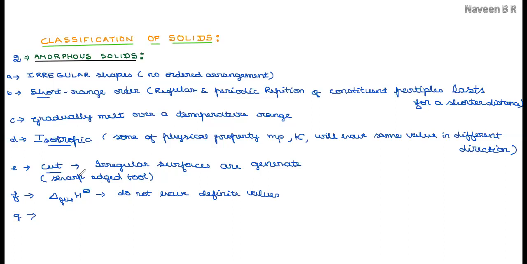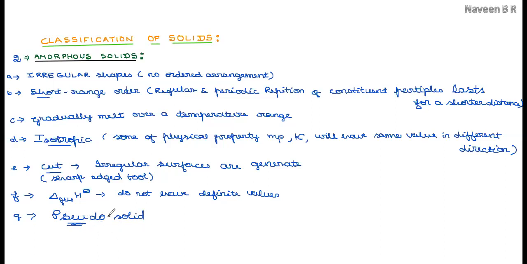Then, by observing all these properties, amorphous solids are said to be pseudo solids, which is a very important point to learn. Crystalline solids are said to be true solids, whereas amorphous solids are pseudo solids.